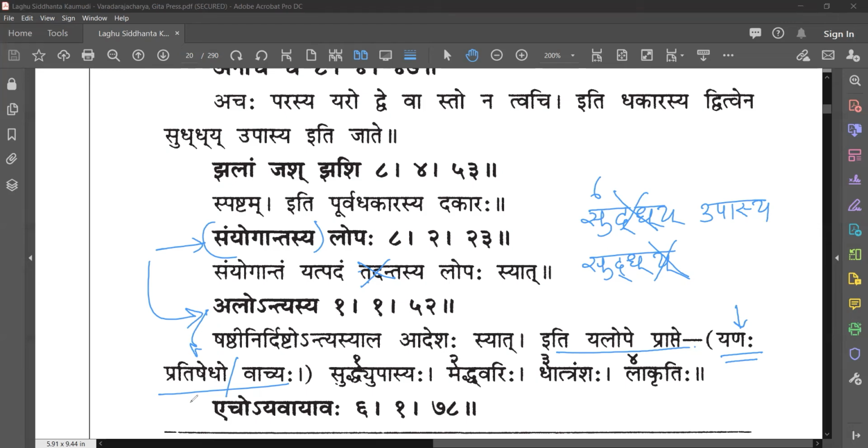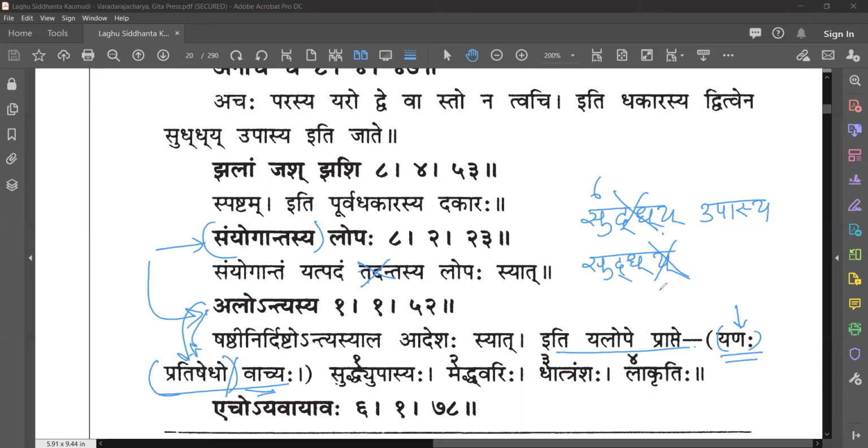Pratisheda means nisheda, it is not supported. This rule is not supported for yan pratyahara. Yanaha pratishedo vachya. It is understood like this. Finally, even though this yan was about to get deleted, because of this yanaha pratishedo vachya, yakara doesn't get deleted.